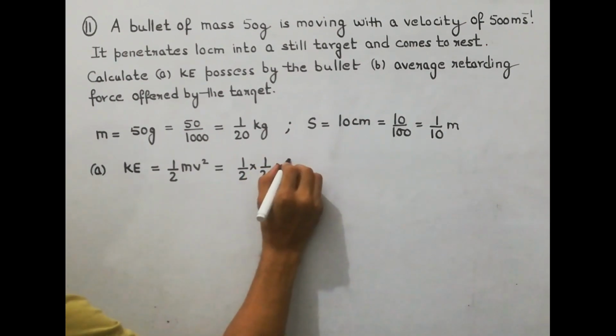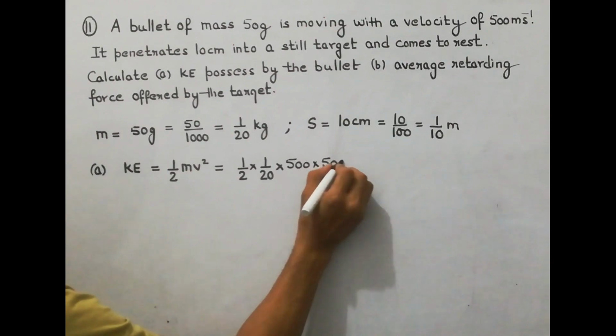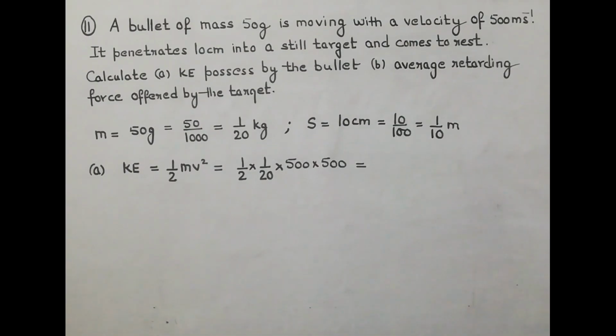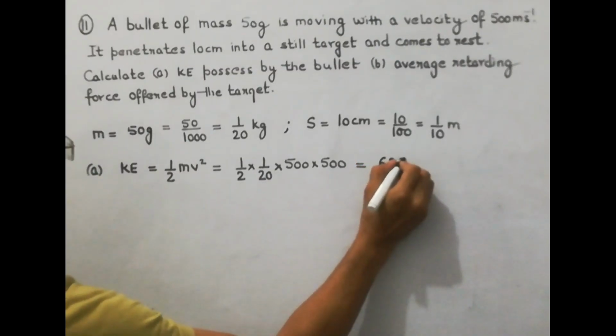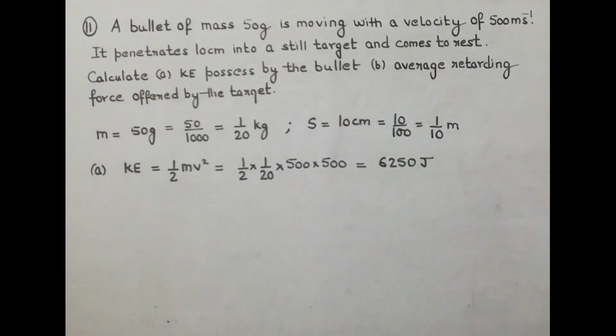V over here is 500. And now we will do the calculation for this, and let's see what will be the kinetic energy of the bullet. So kinetic energy of the bullet will be 6250 joule. This will be the kinetic energy of the bullet.